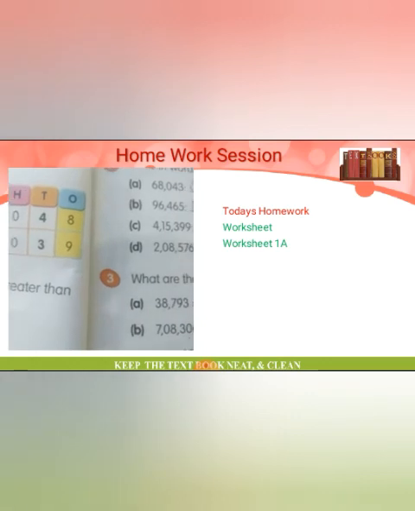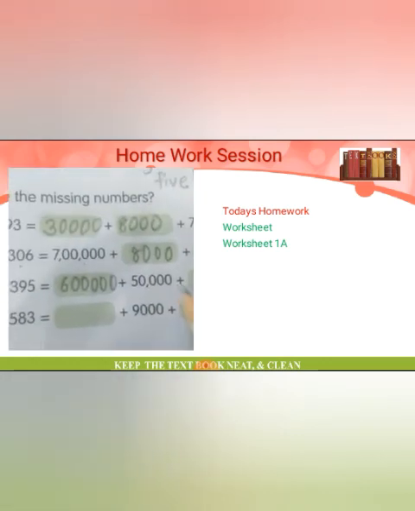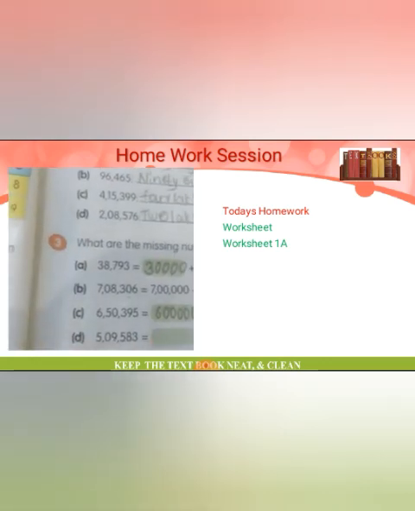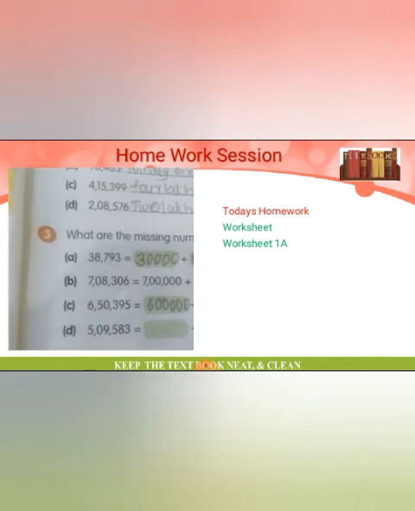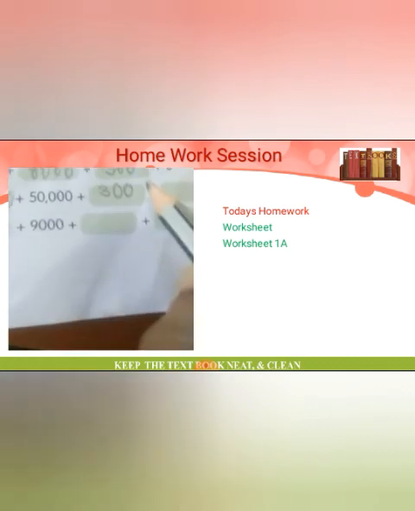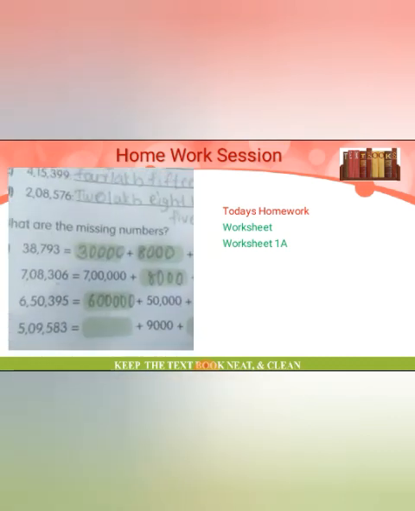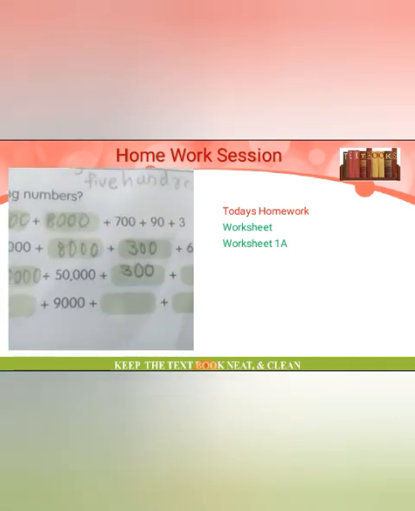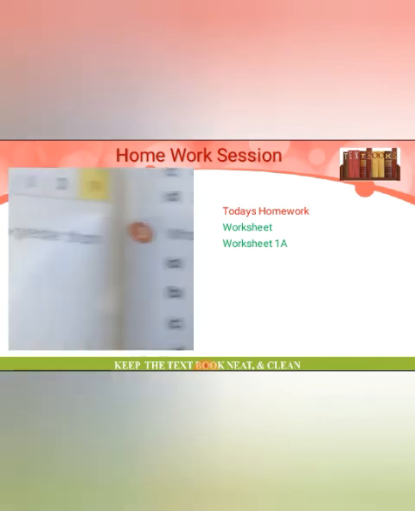Then 50,000, and there is no 10,000's place number. Next the 100 place is 3, so 300. Then the 10's place number 9, so 90, 95.